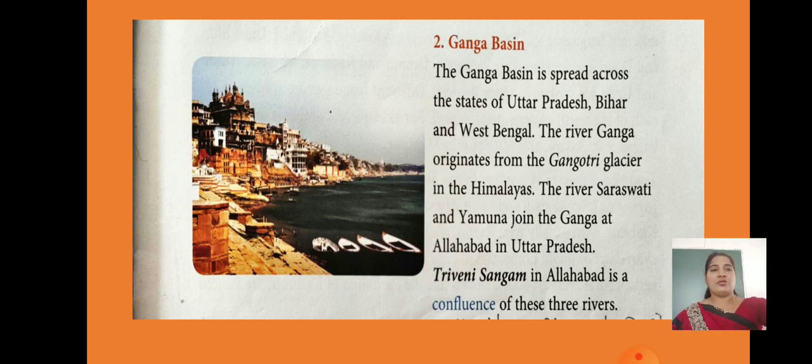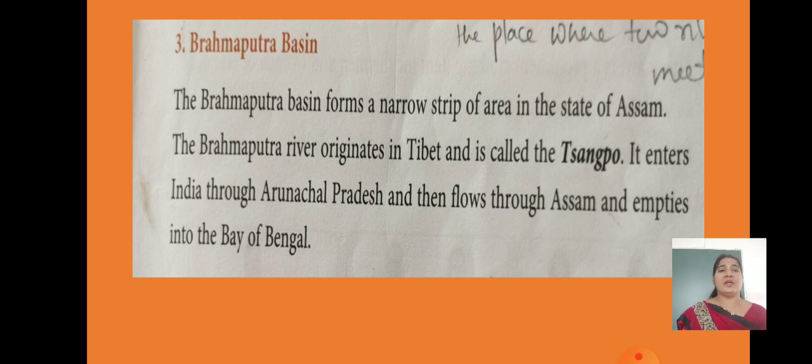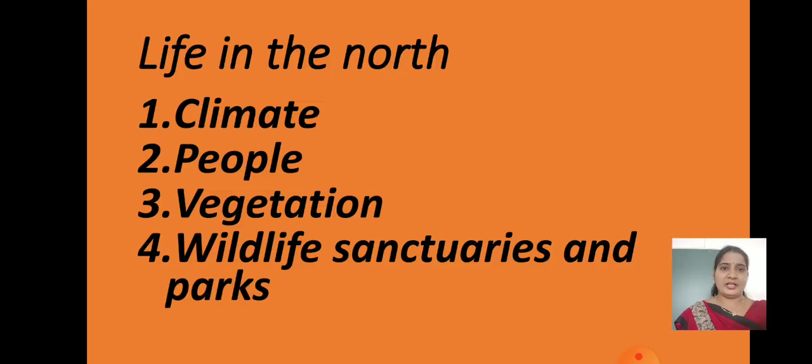Understood, children? So like that we are having the Brahmaputra basin. The Brahmaputra basin forms a narrow strip of area in the state of Assam. The Brahmaputra river originates in Tibet. This is very important, children. Where does it originate? The Brahmaputra river originates in Tibet and it is also called Tsangpo. T is silent here, Sangpo. It enters India through Arunachal Pradesh and then flows through Assam and empties into the Bay of Bengal. So it ends there.